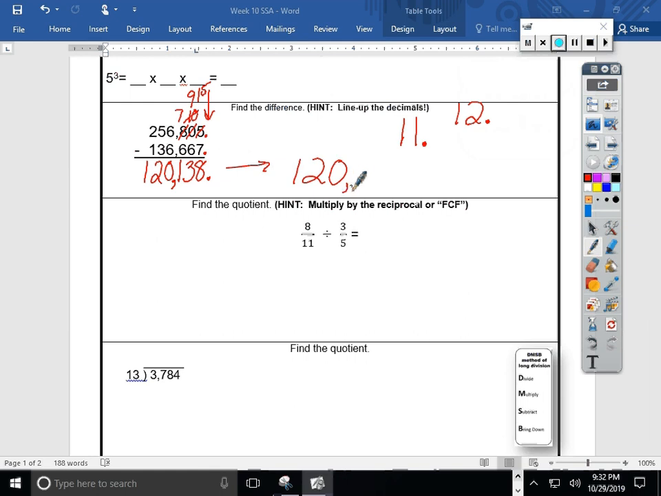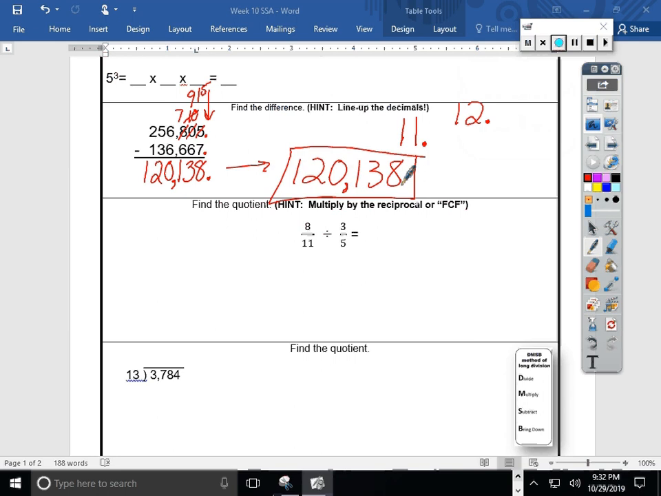And how do we read it? Hopefully you're thinking to yourself, well, we just talked about place values, so I'm starting way out here. This is called the hundred thousands place. So I have 120,000, I say when I get to that comma, 138. 120,138, final answer.